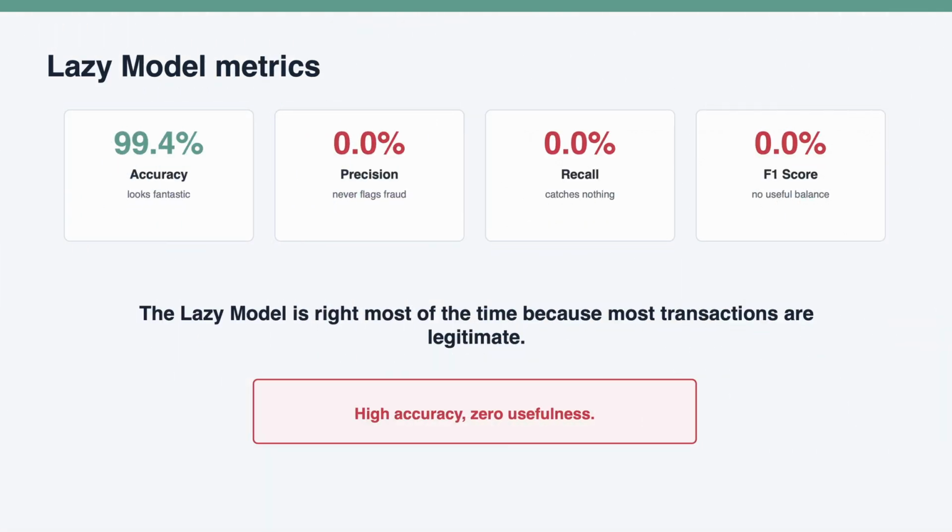Here is the shocking result. The lazy model achieves about 99.4% accuracy. Why? Because most transactions really are legitimate. But precision is 0 because the model never raises a fraud alert. Recall is 0 because it catches none of the actual fraud cases. The F1 score is also 0. This is the key lesson. The model wins the accuracy game but completely fails the fraud detection problem.